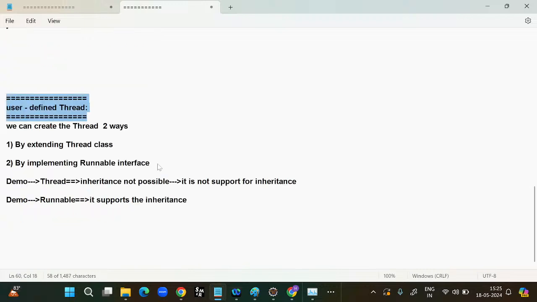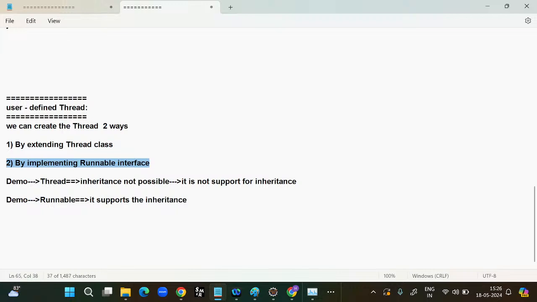Under the user defined thread we can create it in two ways: by extending the Thread class, and by implementing the Runnable interface.